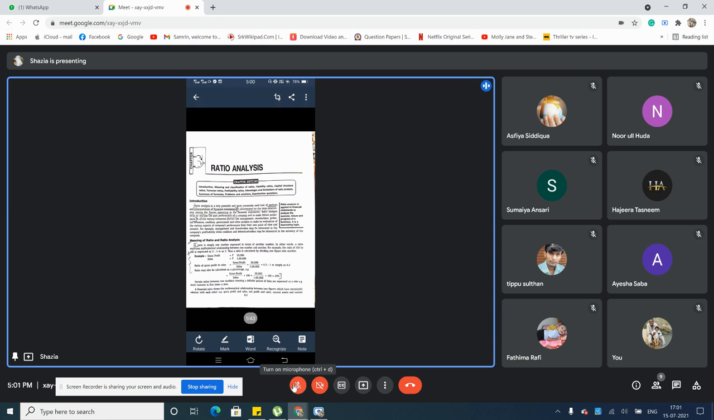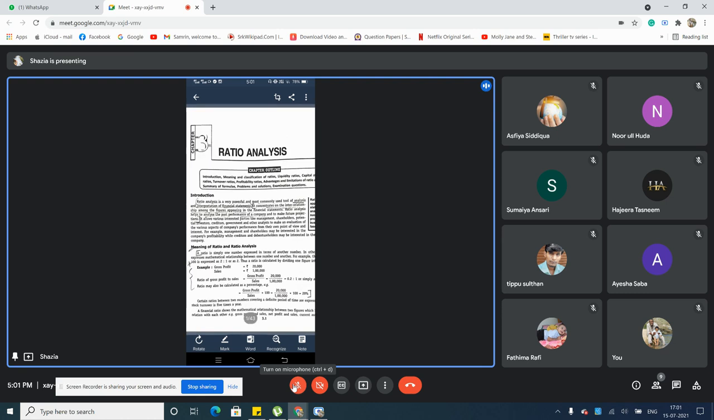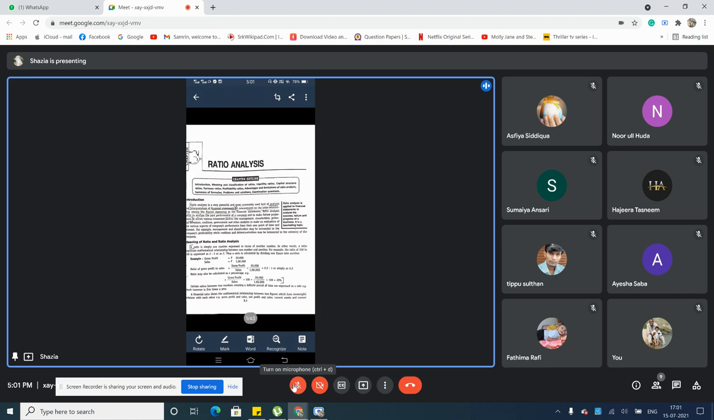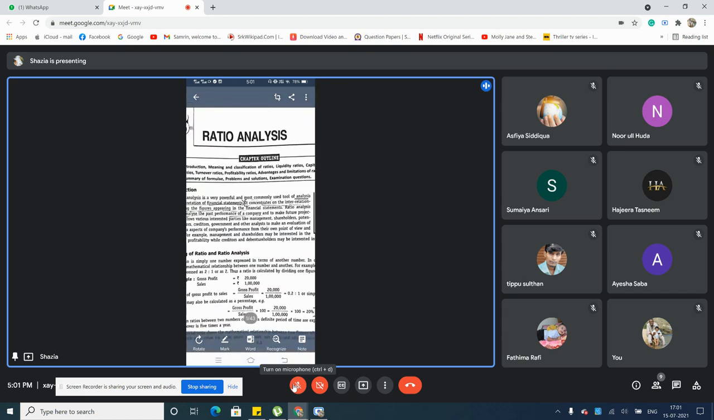So you can note down the author name, MN Arora. The publication is Vision Publications, or Himalaya also is fine. MN Arora is the author, so you can go with it. So now ratio analysis. I'm going to start with the introduction. Under this chapter, you have introduction, meaning, classification of ratios, then the problems to be calculated under the different types of ratios.